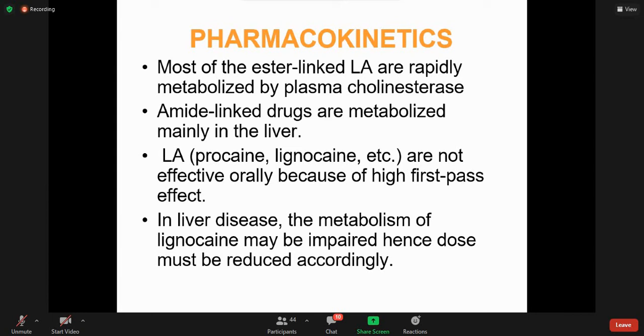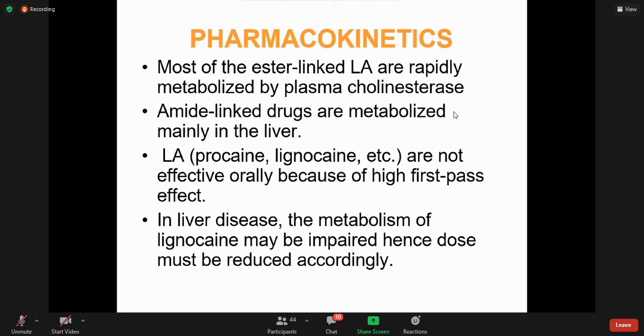Clinically, which group is being used extensively or commonly? This is another important question. Which group, ester group or amide group? Which one do we clinically prefer or use extensively? Amide group. Very good, right?